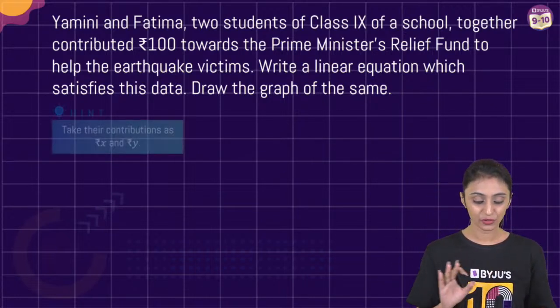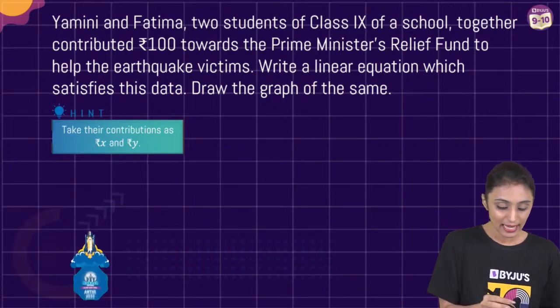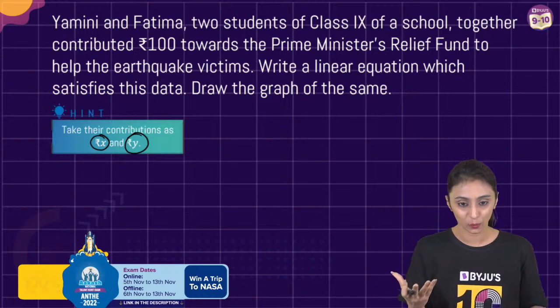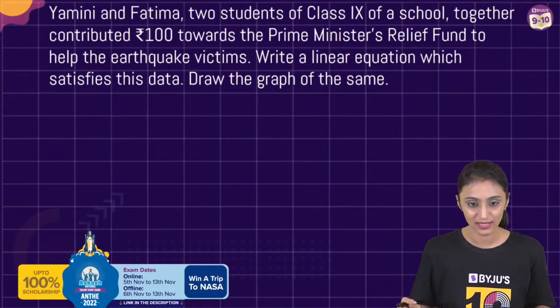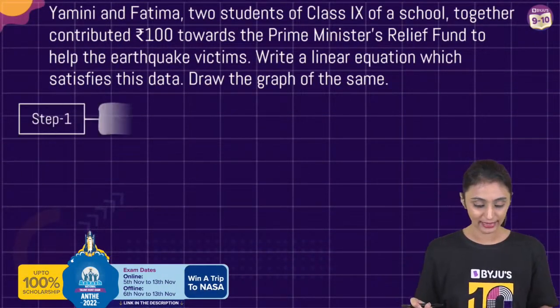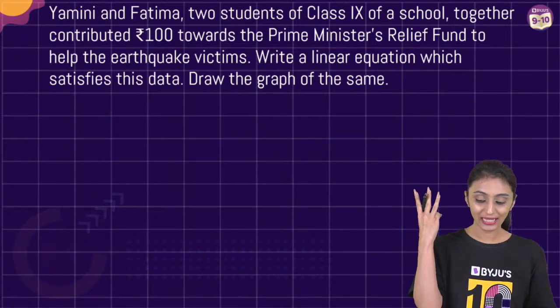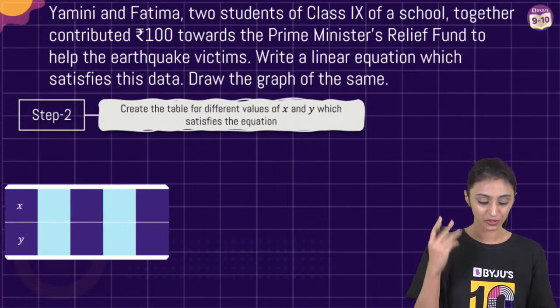So first of all, we have to frame the equation, right? Let's suppose one of them is contributing X, another one is contributing Y rupees. Correct, Anant? Yes, that's the equation. Yes, Nazima. Rashmi, absolutely right. That's the right equation. Now what do we need to do? We need to find 3 solutions for this.